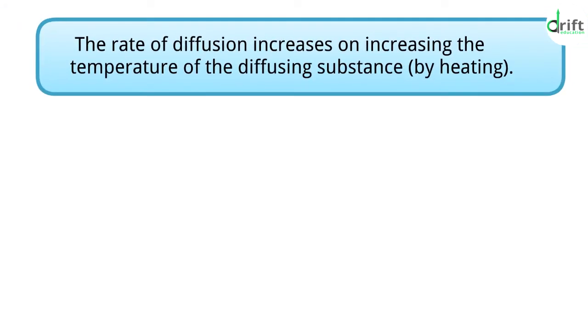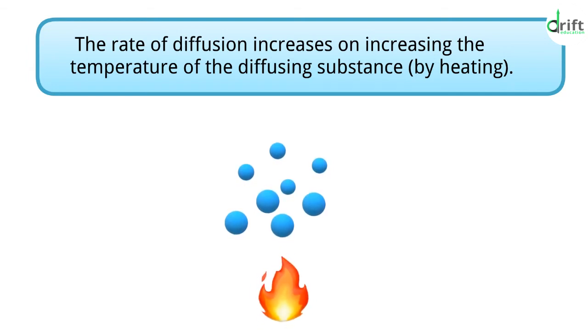The rate of diffusion increases on increasing the temperature of the diffusing substance by heating. This is because when the temperature of a substance is increased by heating, its particles gain kinetic energy and move more rapidly.